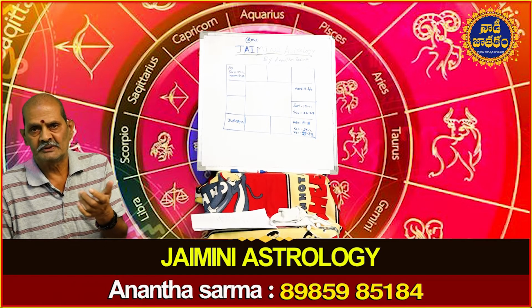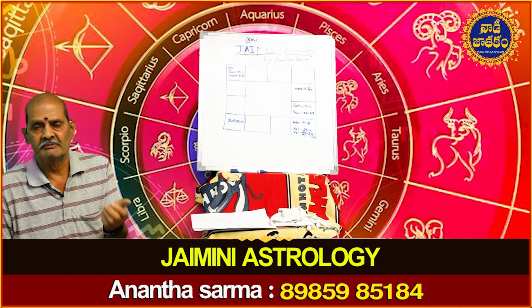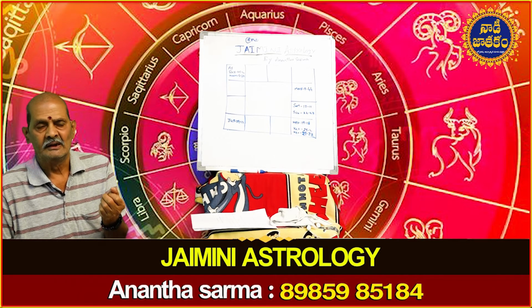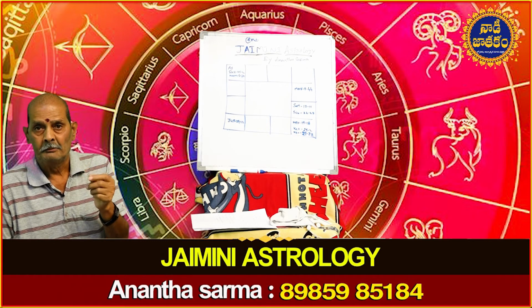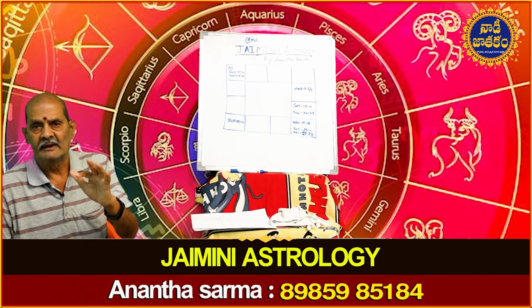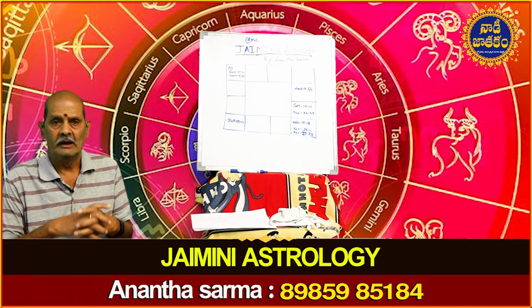Then the 10th house represents profession. 10th from 10th is 7th. So the seventh house also represents profession. So in Parashara Hora, the Karakatwas of the seventh house include Pada Prapti. Pada means position. Pada Prapti means acquiring position. So these are the significations of the horoscope.